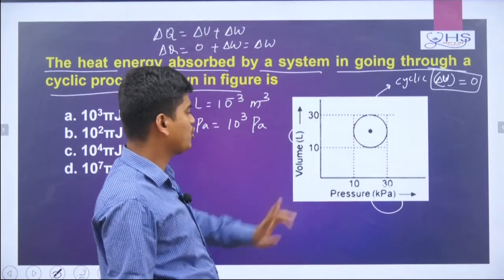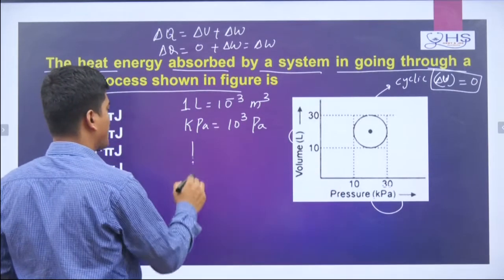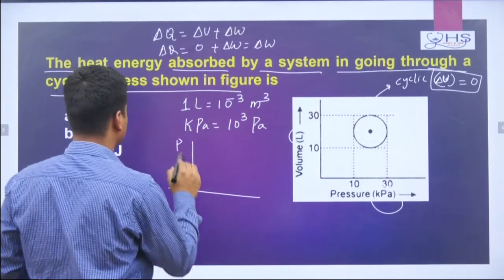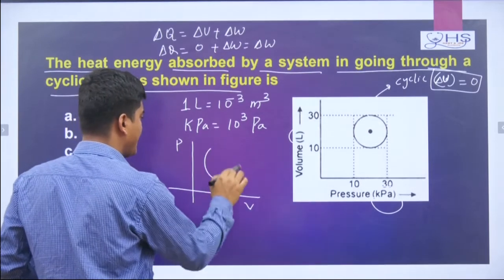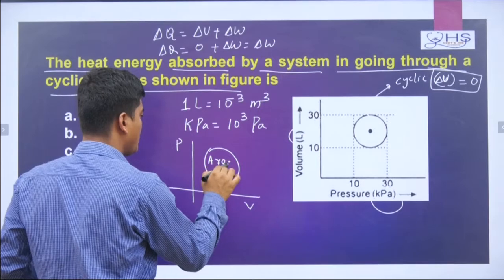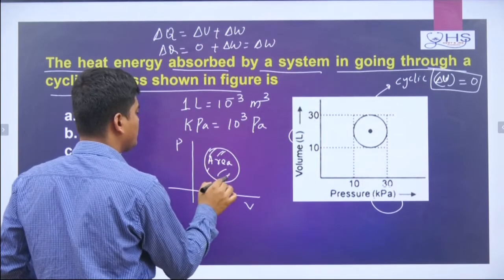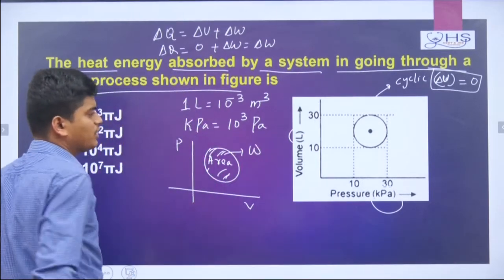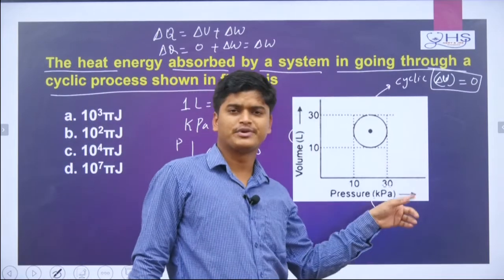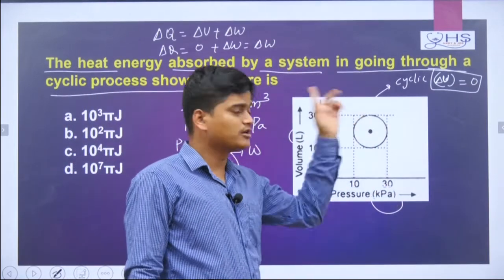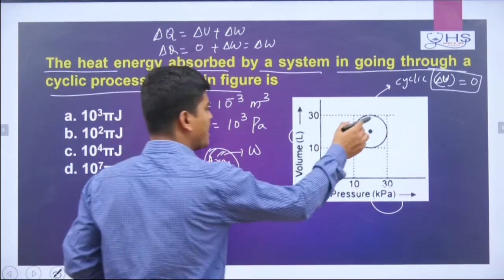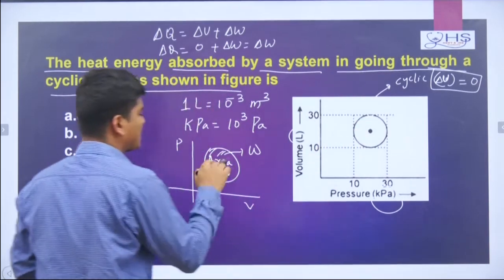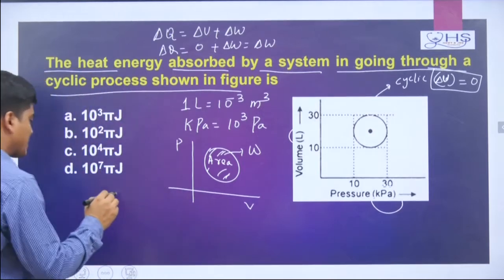Then you have to find the work done here. Remember, if a pressure and volume graph is there, the area under the graph will give you work done. Now you need to find the area of this total circle. What is the area of a circle?